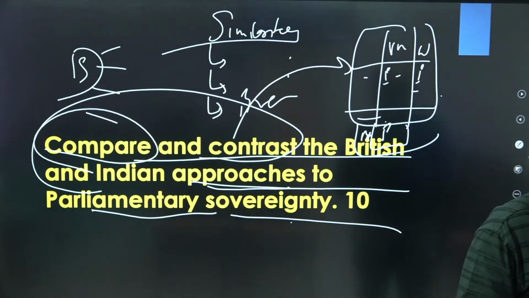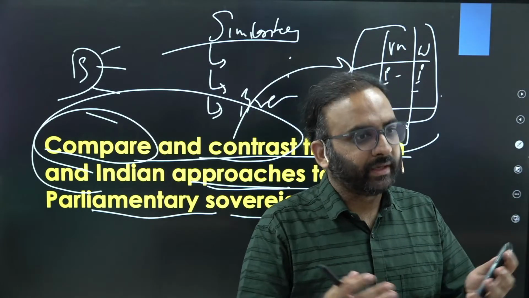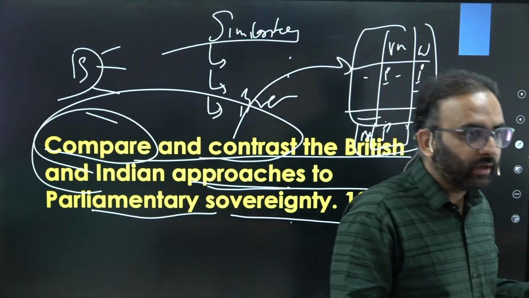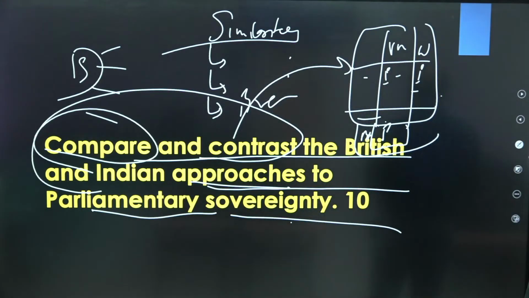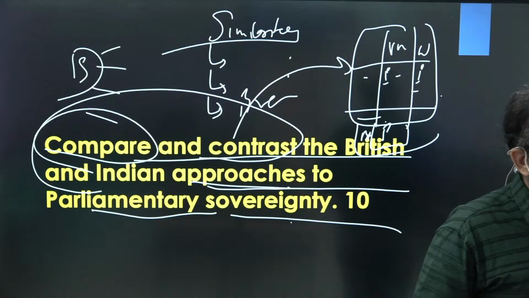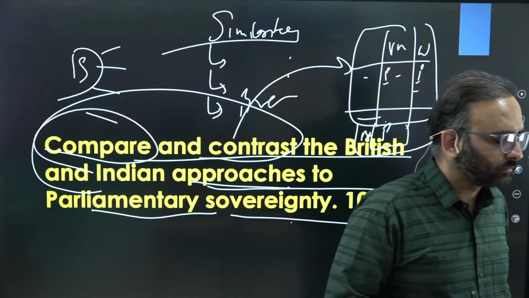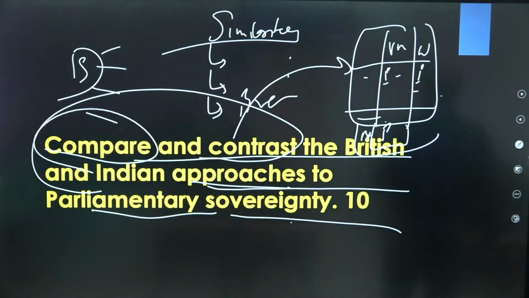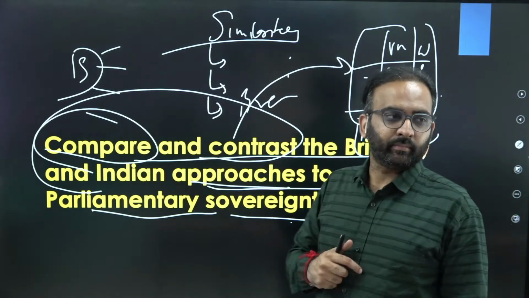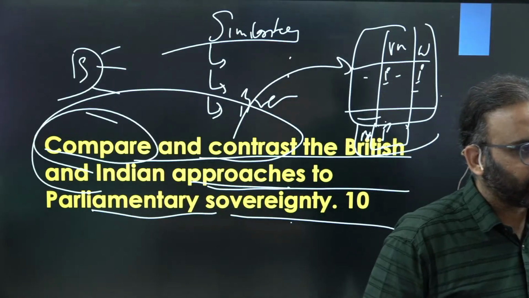You can talk about that British Parliament sovereignty is fit for British society, British culture, British history, and so on. The Indian parliamentary restrained or limited sovereignty is appropriate for Indian history, culture, and society, right? So both are right in their own place. Then you need to talk about that why there is such differences between Indian Parliament and British Parliament.